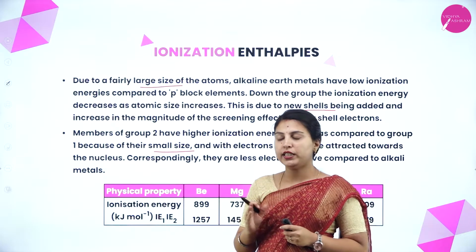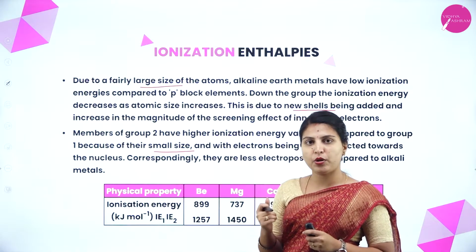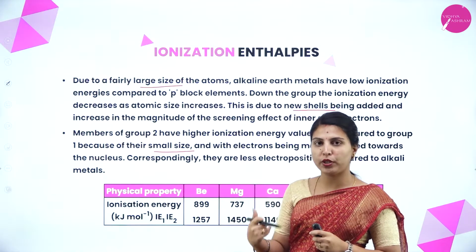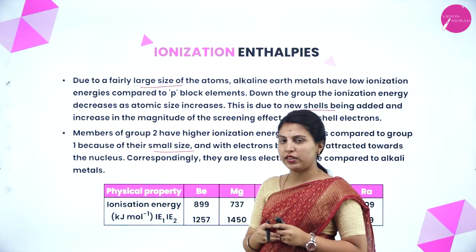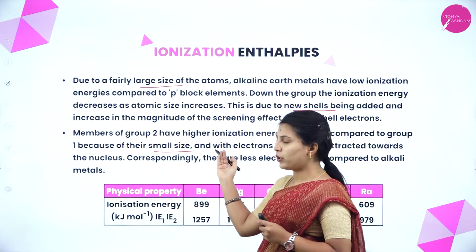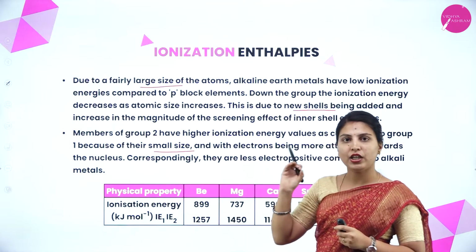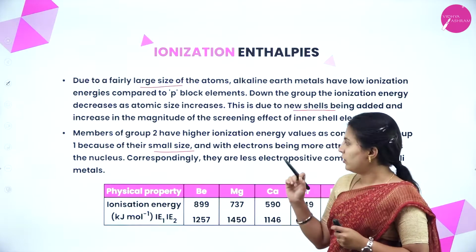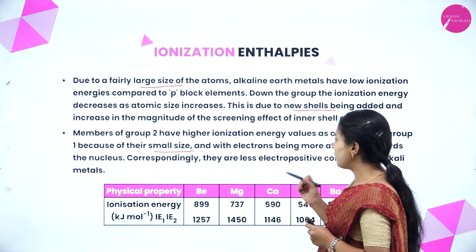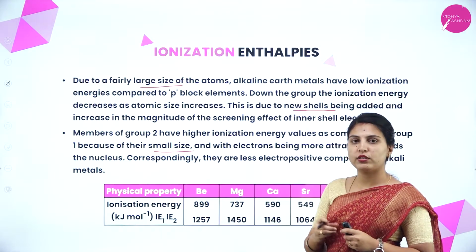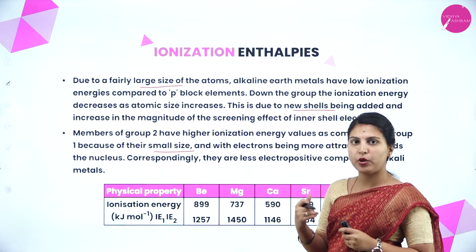We know one point, from left to right size will keep on decreasing, but from top to bottom in the periodic table, atomic size will increase. So comparing group 2 and group 1, group 2 has lower size, so it has higher ionization enthalpy. Also, the electropositiveness from left to right keeps on decreasing.